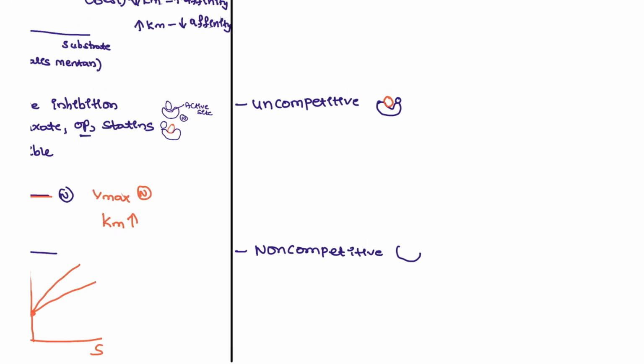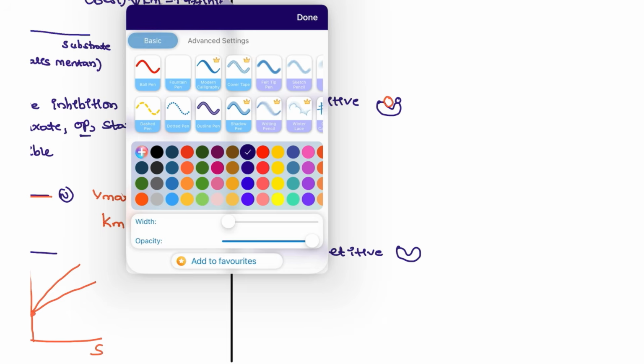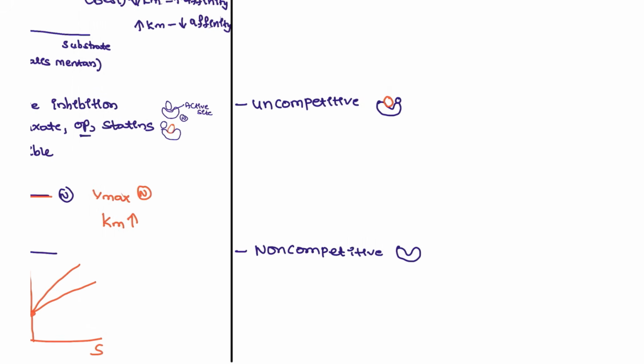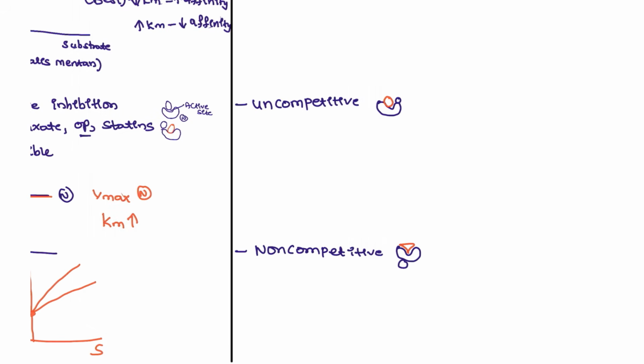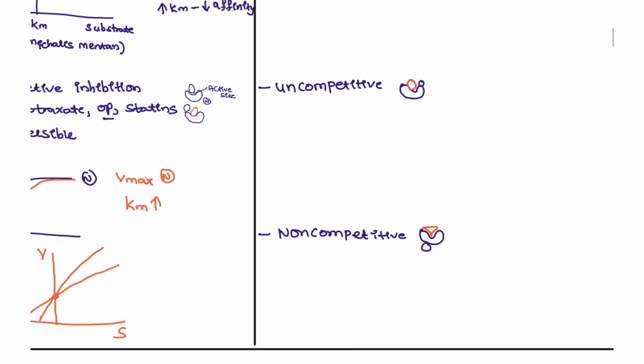Next, non-competitive inhibition. Again this is the enzyme complex, and this is irreversible. Completely irreversibly it is going to be attached on the spot. This is the normal one where you are going to see it. And how can you identify them on the graphs? Coming back to the graphs, for non-competitive inhibition, one of the examples is the placental enzymes. This is going to be placental alkaline phosphatase. This is one of the examples.